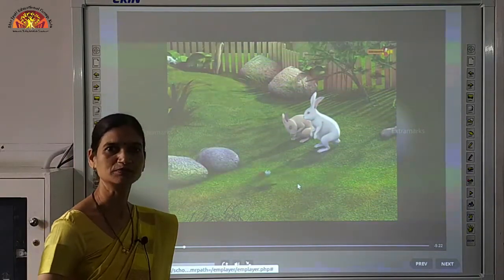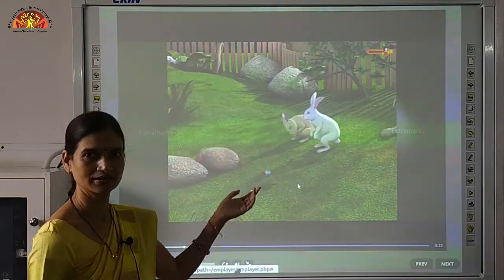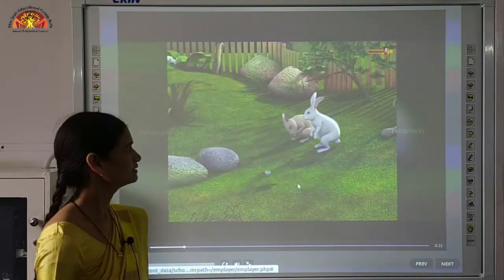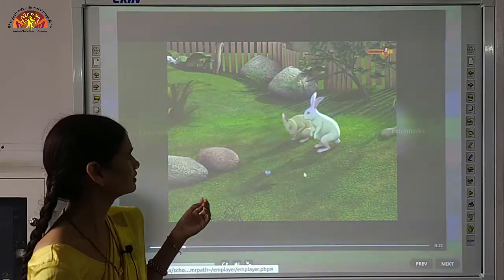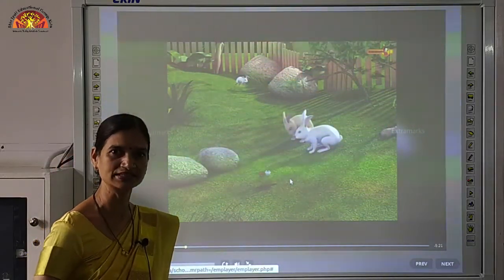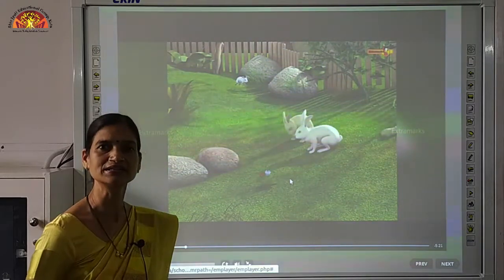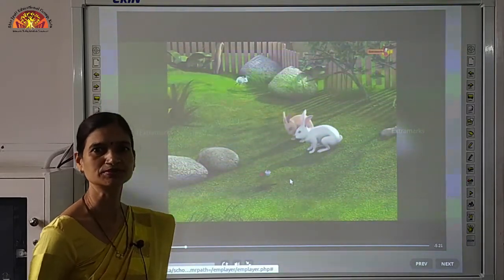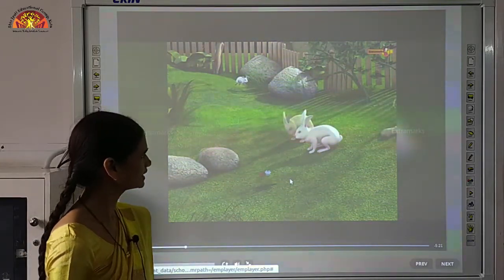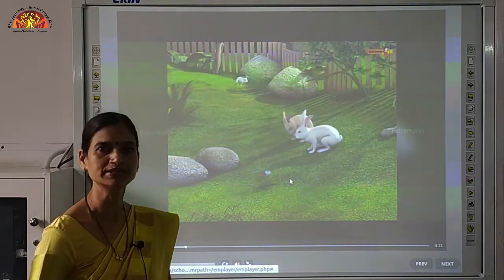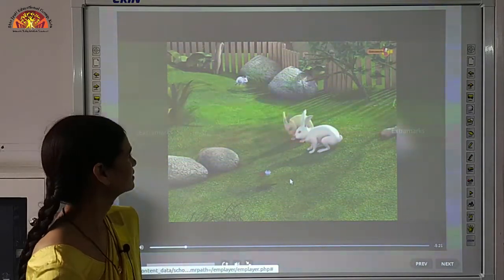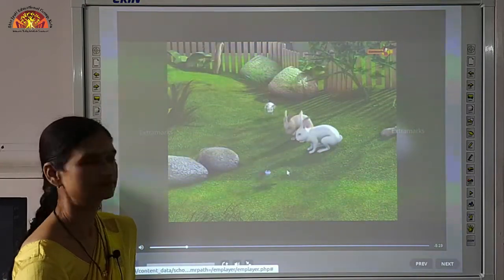Now, when we talk about multicellular organisms, like the rabbit you can see on the screen, the individuals of opposite sex produce gametes. We have studied that asexual organisms reproduce by simple cell division, whereas in sexually reproducing organisms, the individuals of opposite sex produce gametes, right? And what happens to the gametes?